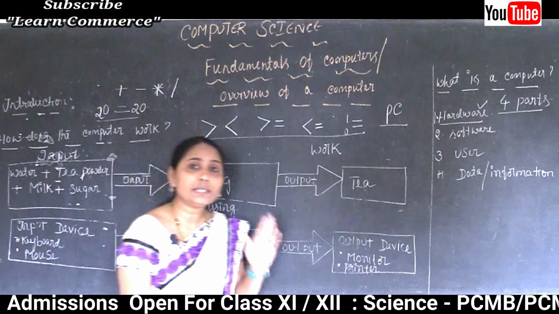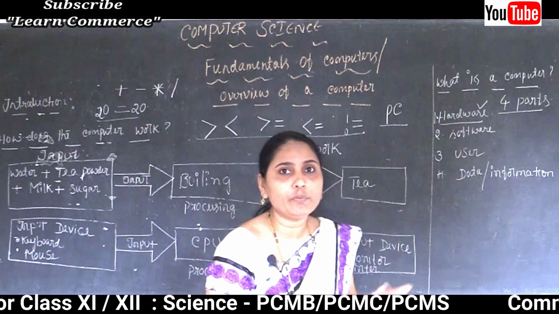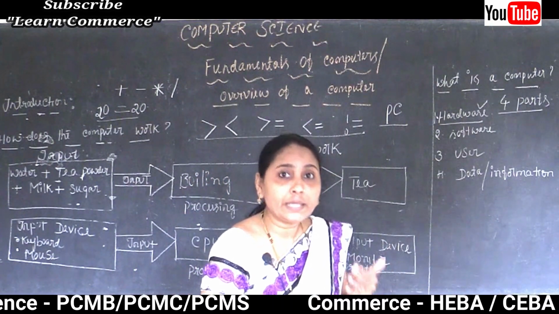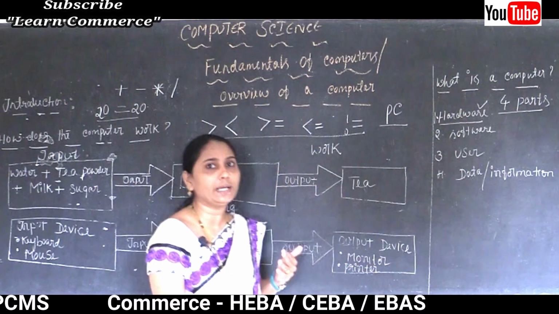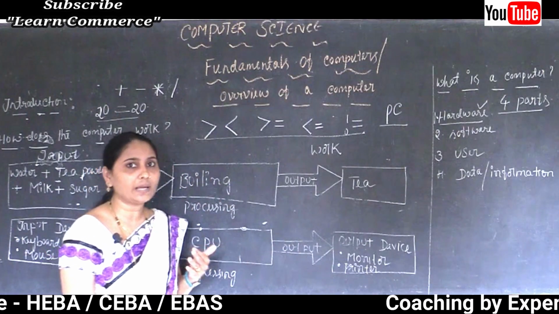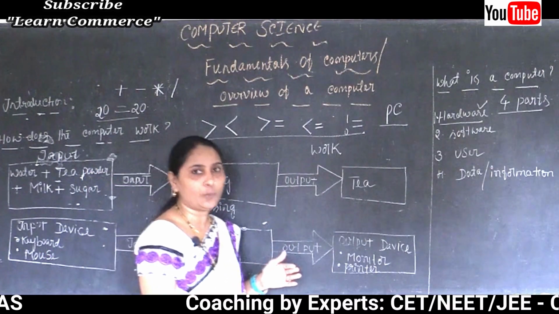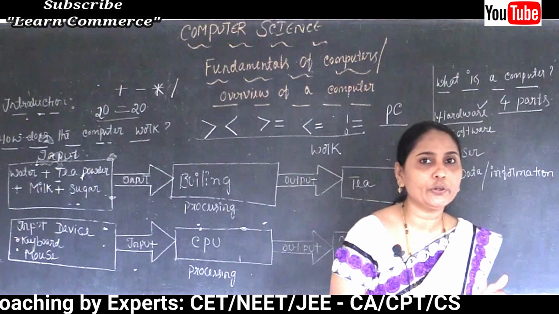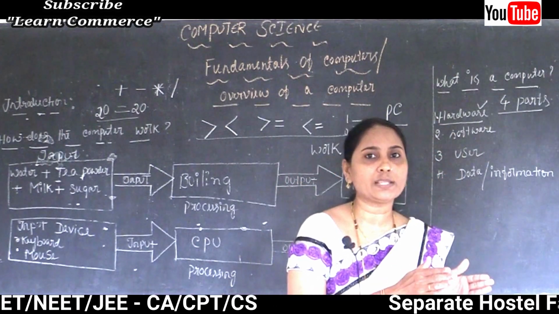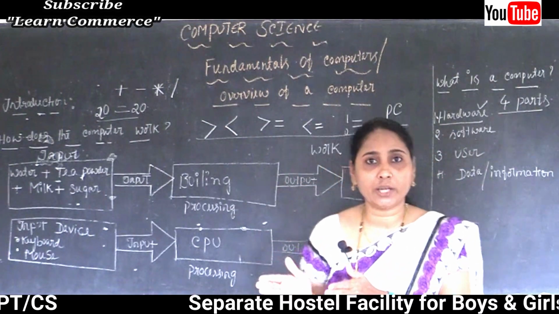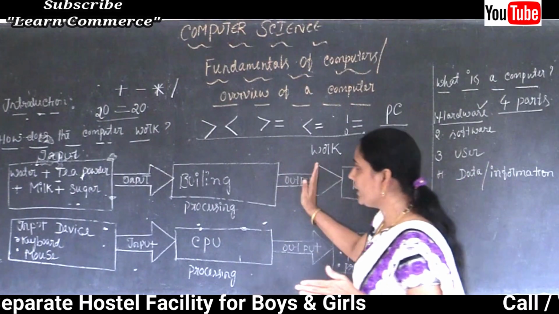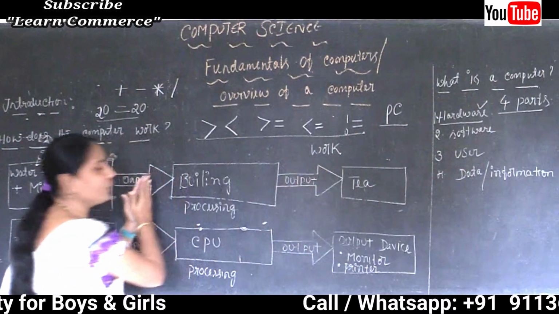Okay, so these are the things we can see with our eyes, and these hardware parts are interrelated in such a way that they control the computer operations. Some of the computer operations are input as well as the output operation. Why? Because they need to make some combination, correct?